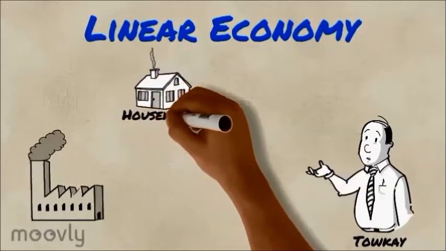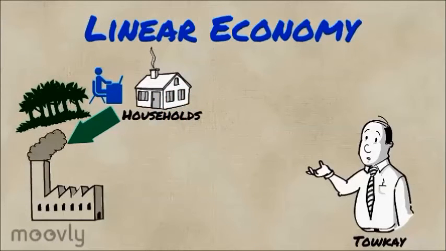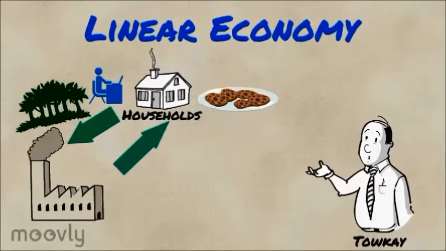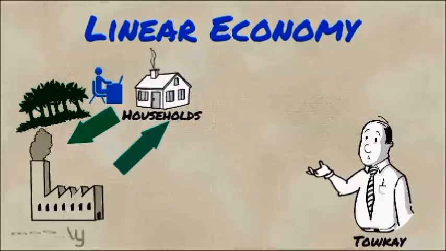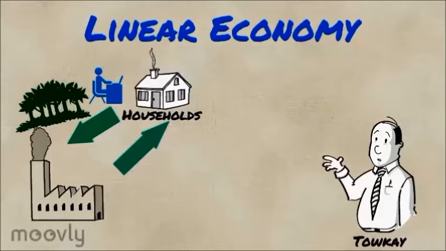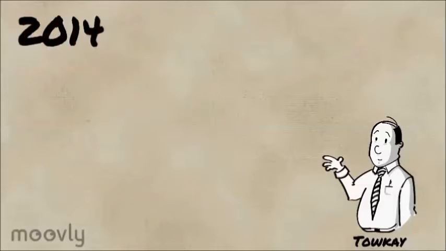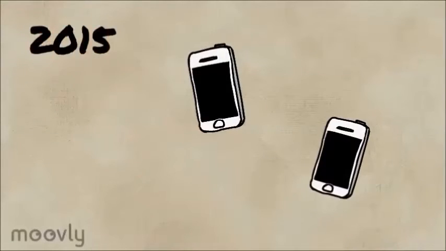Firms employ factors of production from households such as land, labor, and capital to produce goods and services. Households then use their income to buy these goods and services. This constitutes the circular flow of income, and is also the backbone of the linear economy. The linear economy depends on the never-ending consumption of new goods. Take, for example, a handphone. Every year, when you want a new phone, you throw your previous one away and buy a new one.